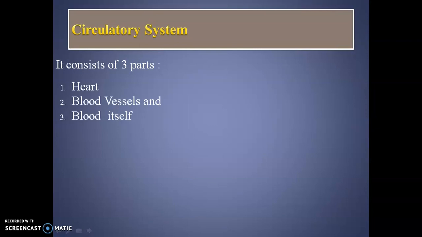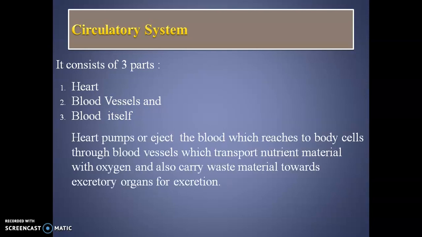The circulatory system consists of three parts. First one is the heart, second is the blood vessels and third is the blood itself. So, the heart pumps or ejects the blood, which reaches the body cells through blood vessels, which transport nutrient material with oxygen and also carry the waste material towards the excretory organs for the excretion purpose.